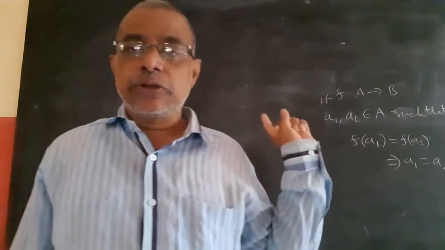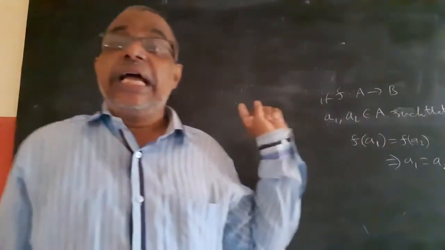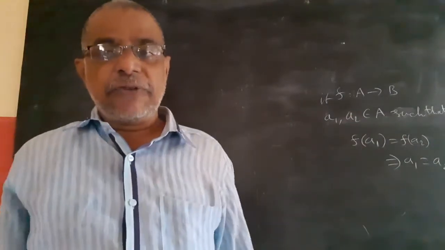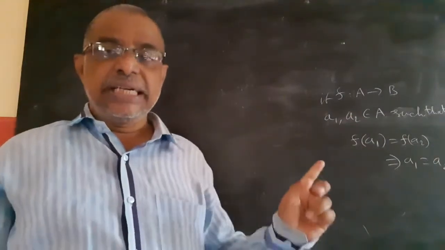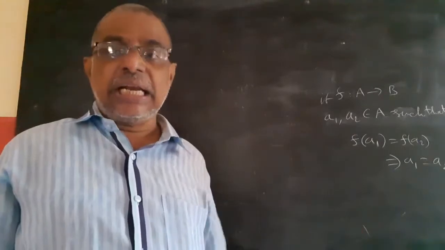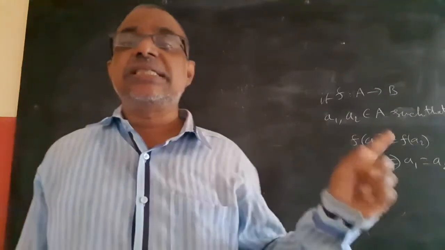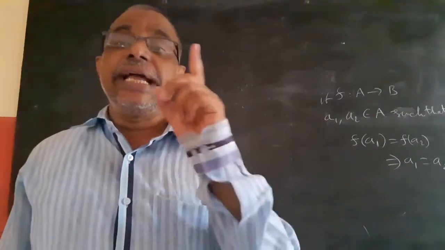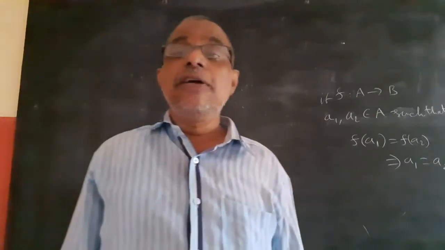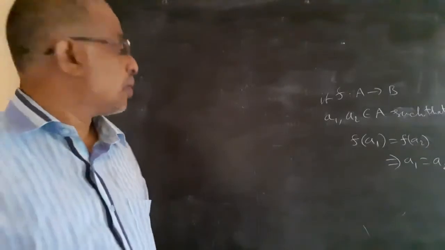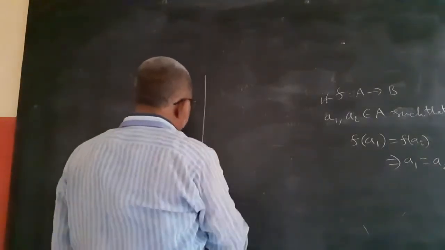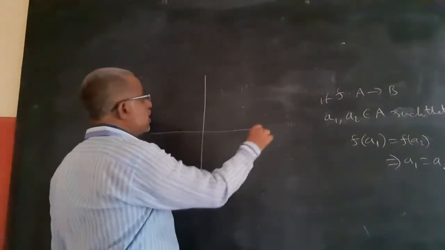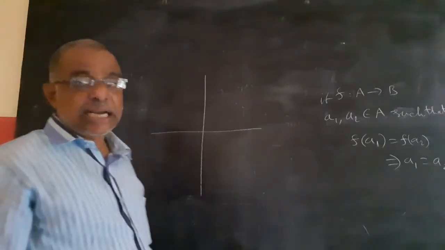Previously for a function I told vertical line. Here, if you draw the horizontal line in the codomain and it cuts the graph at only one point, then it is called a 1-1 function.